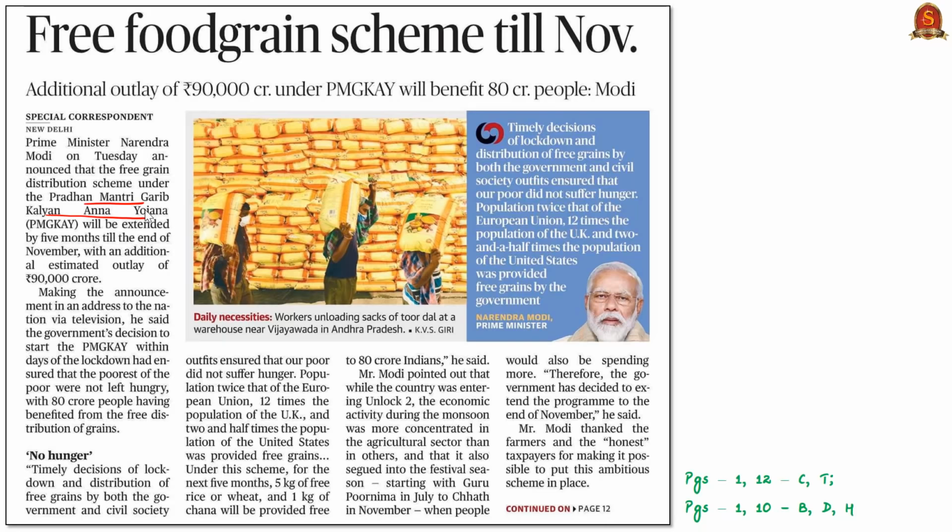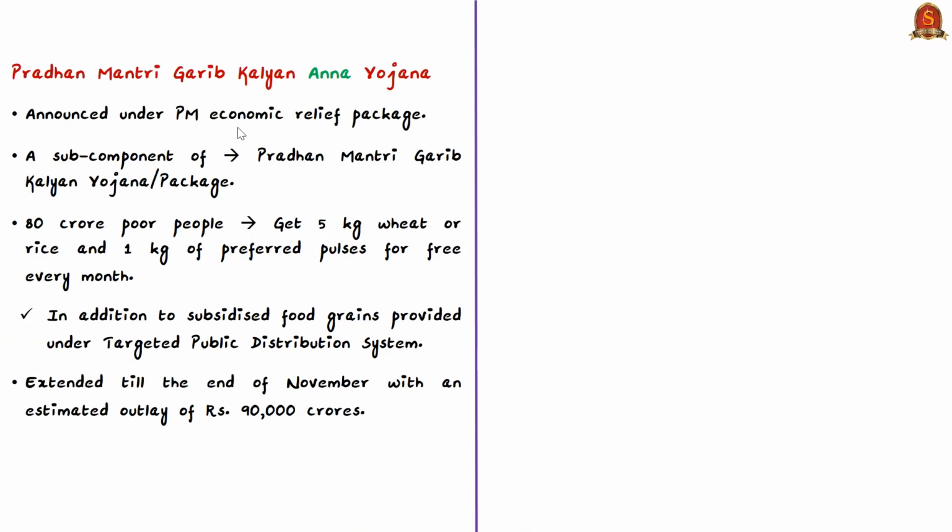Now we know that the government has announced a 20 lakh crore economic relief package to stimulate the economy hit by the lockdown. Under this, one of the components was directed towards the poor population, and this package was called the Pradhan Mantri Garib Kalyan package. Under this package, there is a sub-component called the Pradhan Mantri Garib Kalyan Anna Yojana. Under this Yojana, 80 crore poor people are to get 5 kg of wheat or rice and 1 kg of preferred pulses free every month. This is in addition to the subsidized food grains provided under the targeted public distribution system. And this additionality is given free of cost, as we saw.